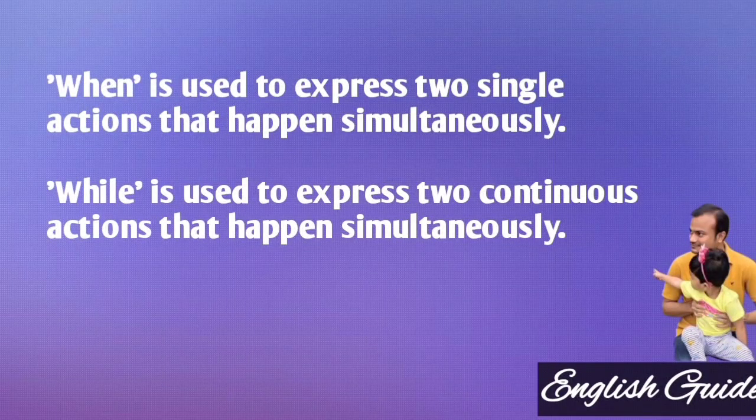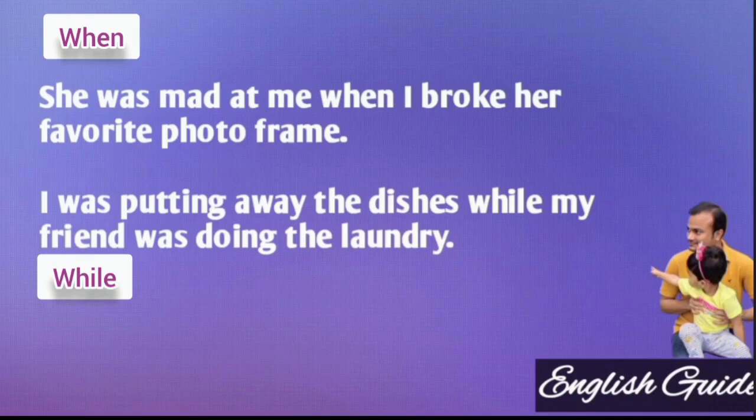So again, to repeat, when is used to express two single actions that happen simultaneously, whereas while is used to express two continuous actions that happen simultaneously. These things we need to keep in mind so that we will never make any mistakes using when and while. For example, she was mad at me when I broke her favorite photo frame.